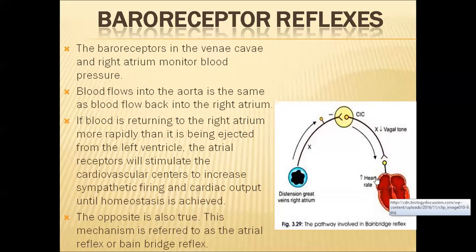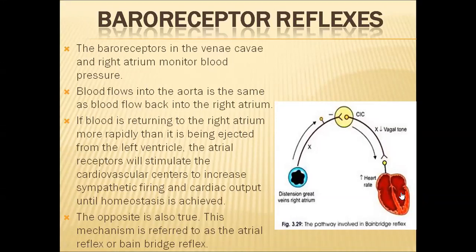So whenever the right atrium is receiving a lot of blood but the left ventricle is pumping less blood, through the baroreceptors present in the vena cava and right atrium, the brain's cardiovascular center will be activated through the vagus nerve. Through the sympathetic nervous system, it will increase the cardiac output. That means the blood pumped out of the left ventricle will be increased. So homeostasis will be achieved.